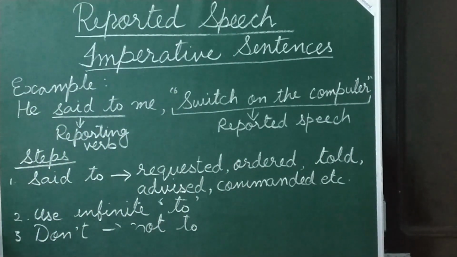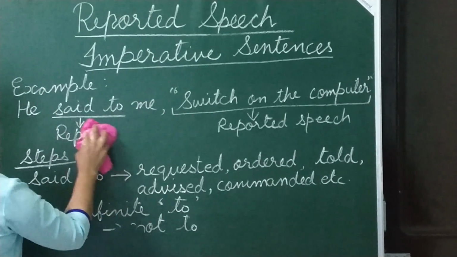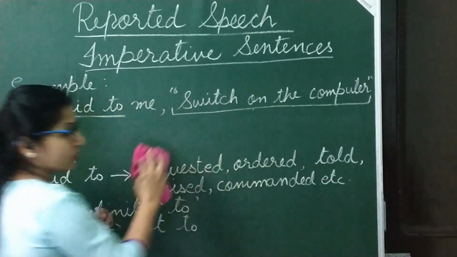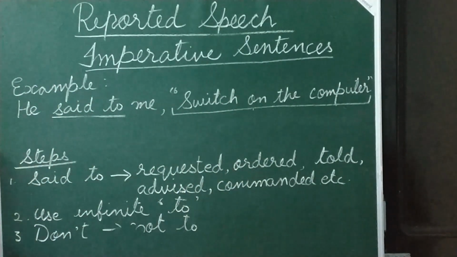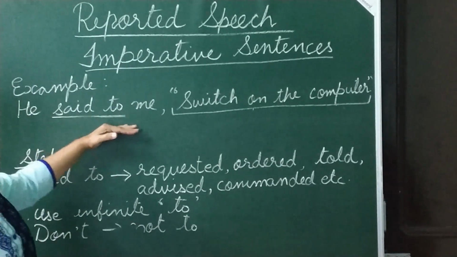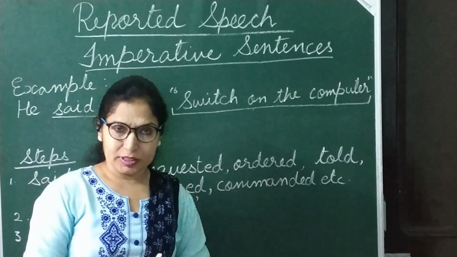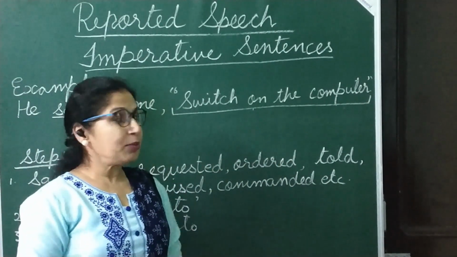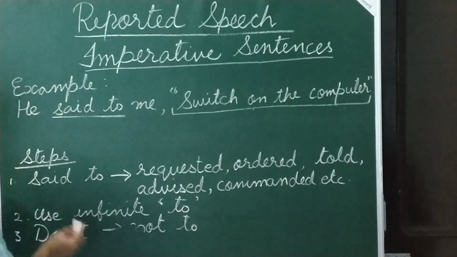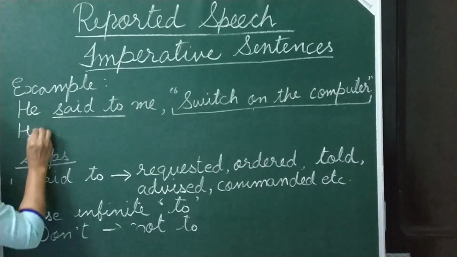Now students, let us convert this statement into indirect speech. He said to me, switch on the computer. Now he is commanding me, ordering me to switch on the computer. So here we will write he.